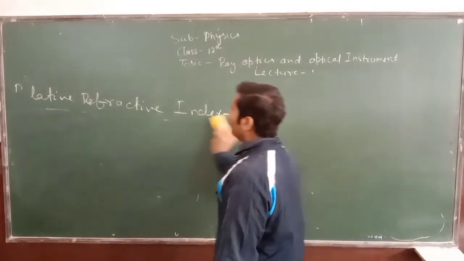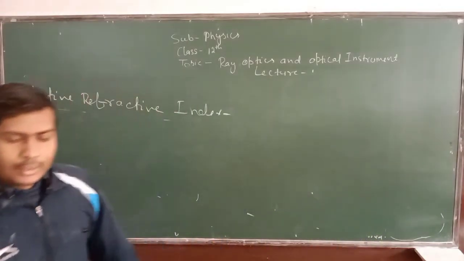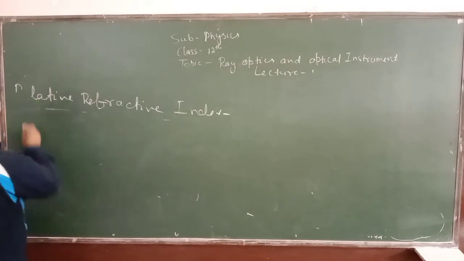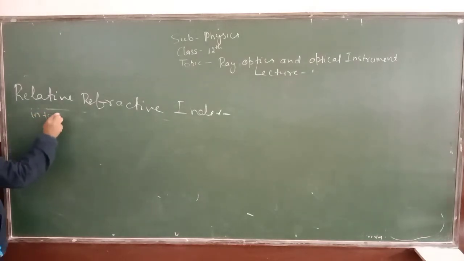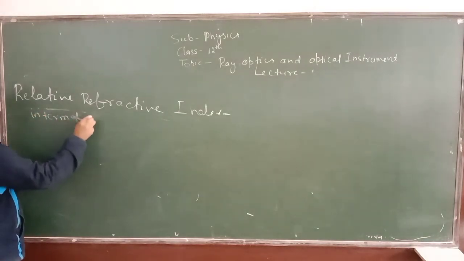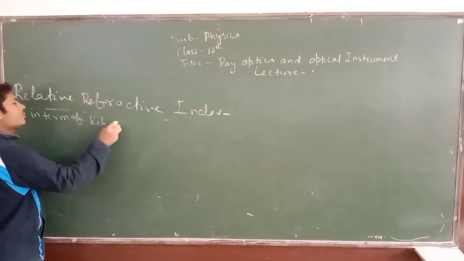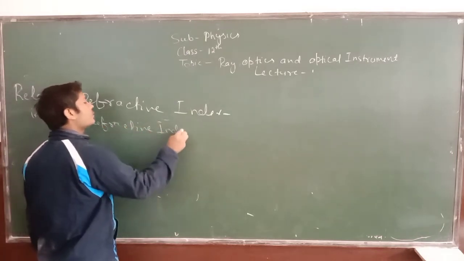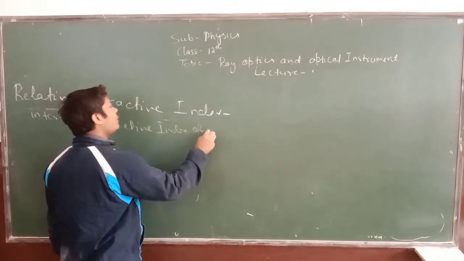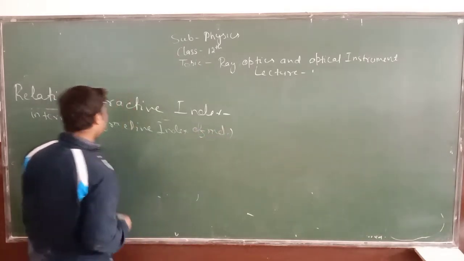Now we have to see the relative refractive index in terms of refractive index of medium. What is meaning?